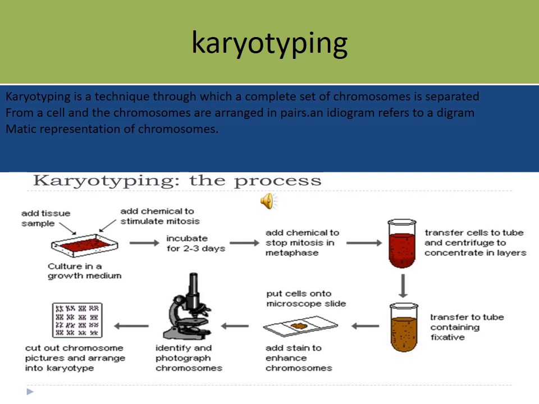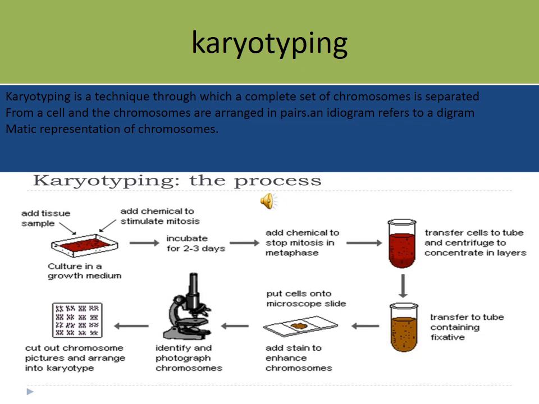First, add the tissue sample. This plate is cultured in a growth medium. Then incubate for 2 to 3 days. And add a chemical to stop mitosis in metaphase. The fourth step: transfer the cells to a tube in a centrifuge to concentrate them in a layer. The fifth step: transfer to a tube containing fixative. And another one, add stain.